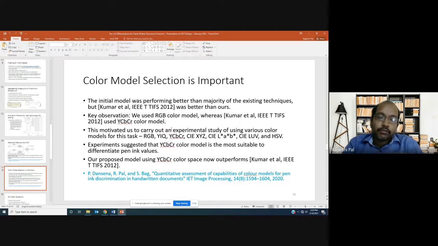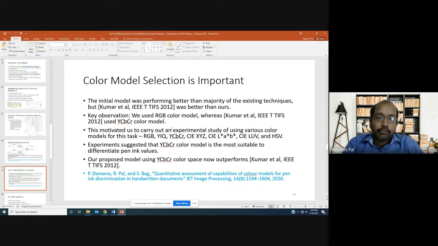We followed 2 different model selection techniques, and in both the techniques it led to a single color model, the YCBCR color model, as the most suitable model to differentiate pen values if they are written using 2 different pens, right?